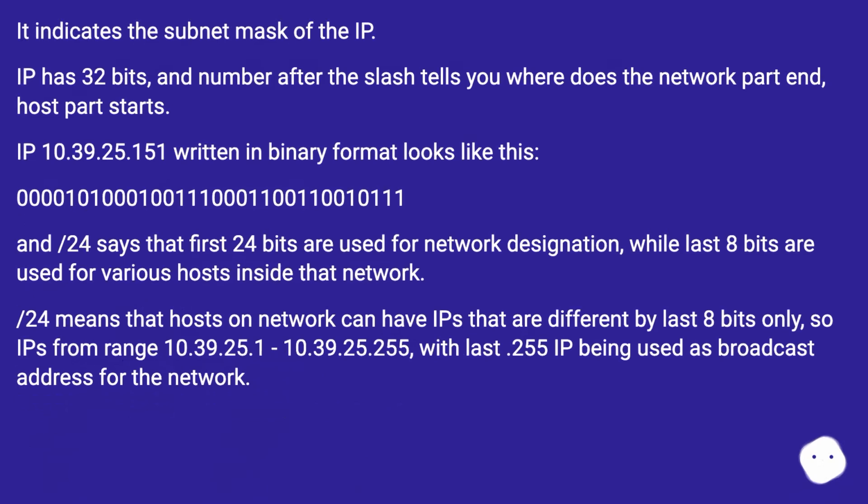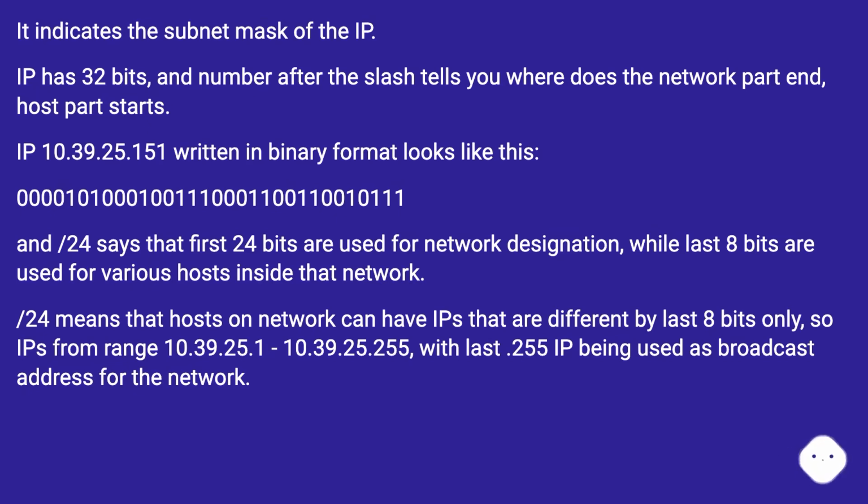IP has 32 bits, and the number after the slash tells you where the network part ends and the host part starts. IP 10.39.25.151 written in binary format looks like this: 00001010001001110001100110010111. And /24 says that the first 24 bits are used for network designation, while the last 8 bits are used for various hosts inside that network.